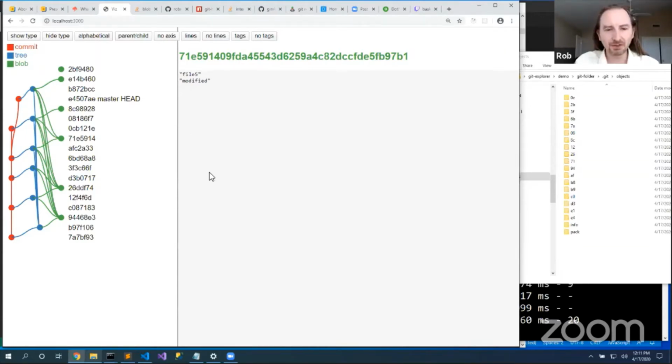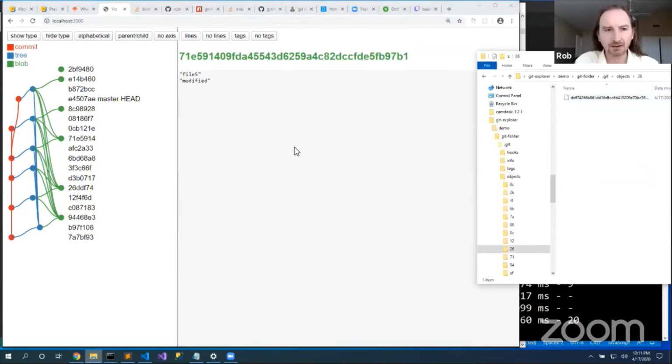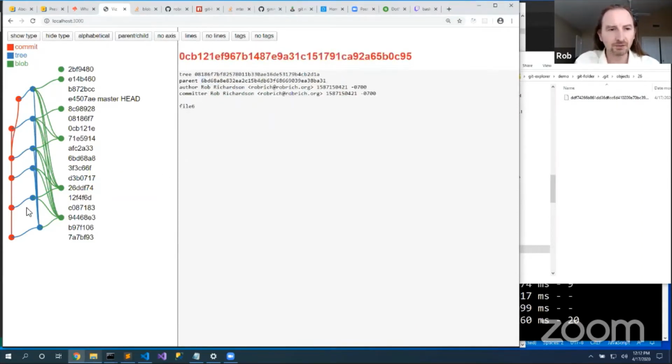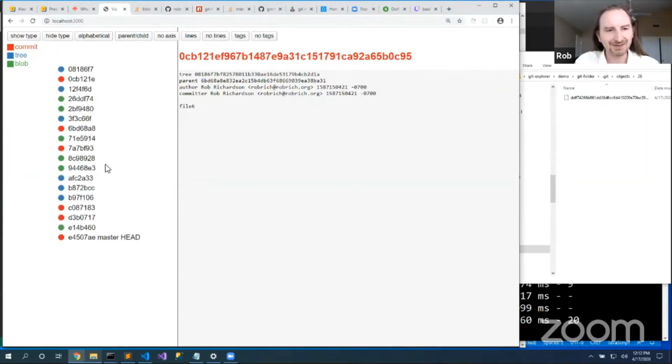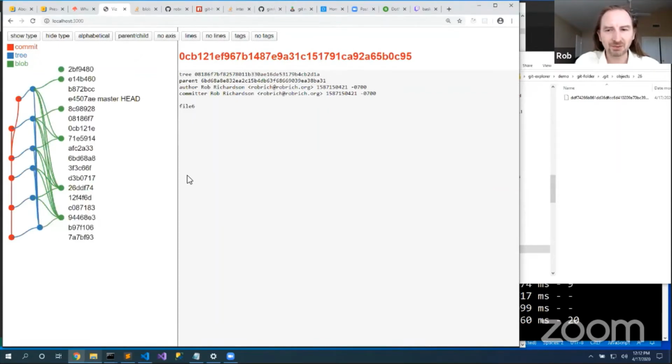In this application, I list out all of these nodes and pop open each one with that unzipping tool. Given each one of those, I can say, okay, here are the child nodes associated with that. In the commit node, I grab the parent node. And then this visualization is using D3 to put all of those in order. The code is a little messy, but it's actually pretty cool so far, just being able to see them in alphabetical order or in parent-child order. I think it's pretty sweet so far.